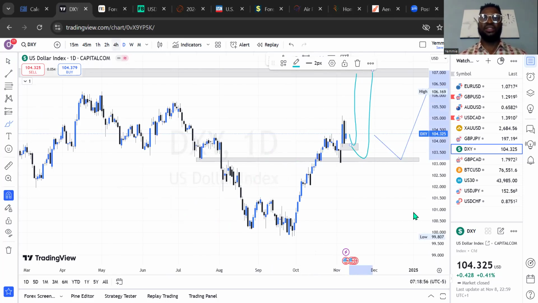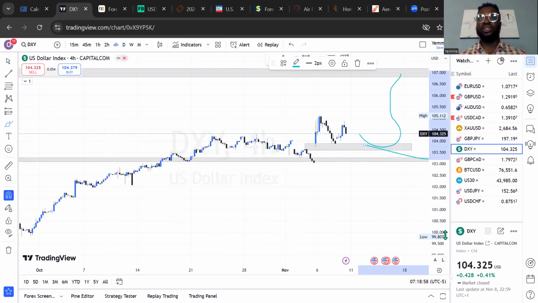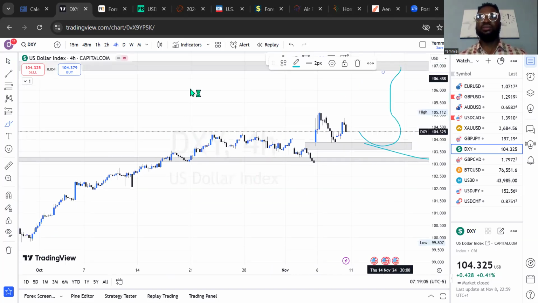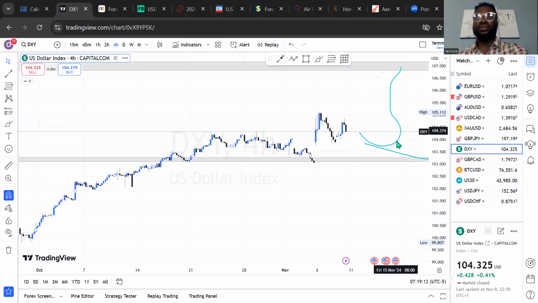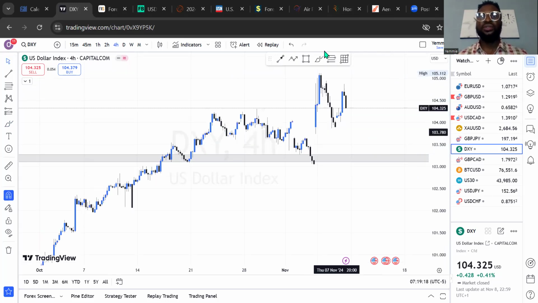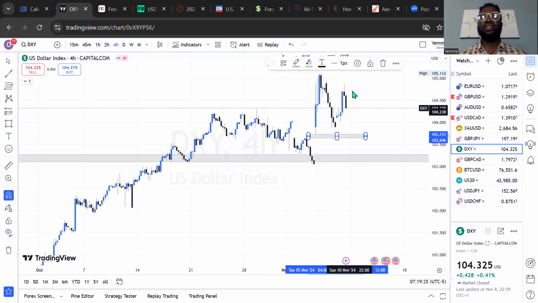Let's check the 4 hours, which is the intraday opportunity. So let's see that. On the 4 hours time frame, I'm trying to remove every other thing on this chart. All right, so on the 4 hours time frame, what you've seen here is a total imbalance in the markets. Can you see? That level has not been mitigated yet. So it's easier and safer for us to wait for the market to come there.